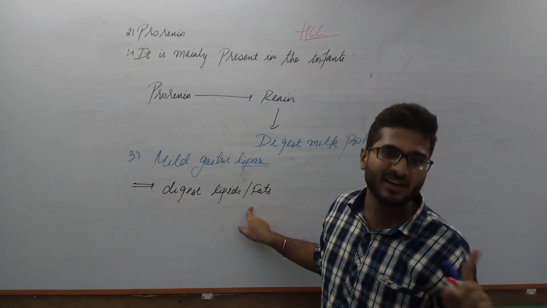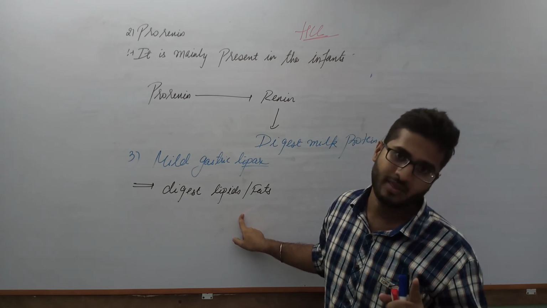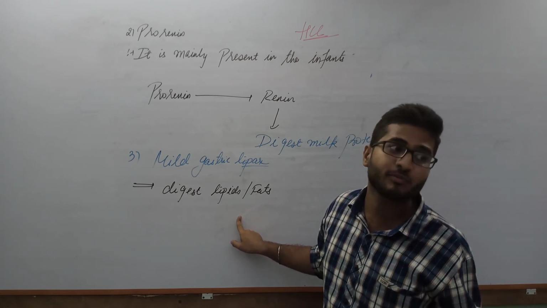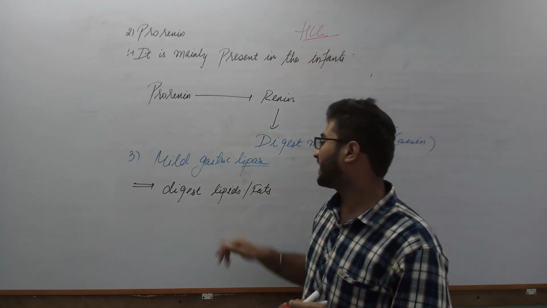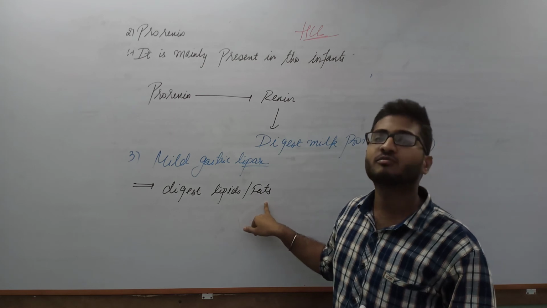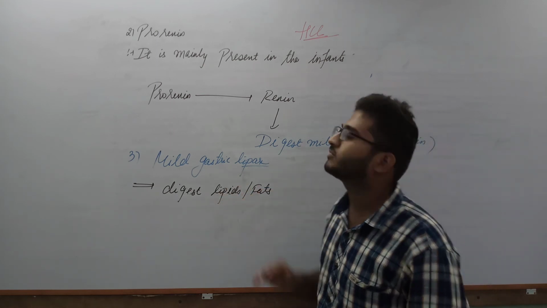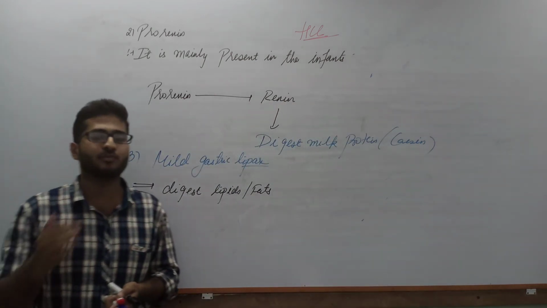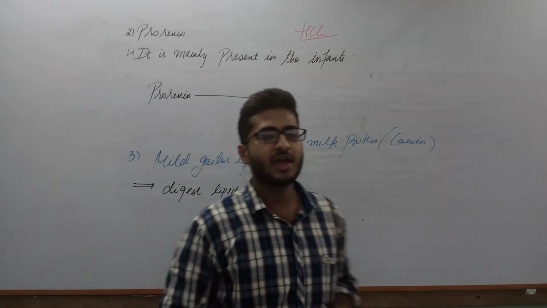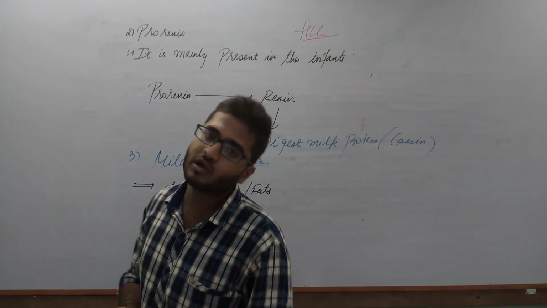For digestion of lipids as well as fat, an alkaline or basic medium is a must, and we know that the pancreas provides the basic or alkaline medium, so that's why the digestion of fats takes place in the small intestine. Not much digestion of fats takes place in the stomach. Okay, so this is all about the digestion of proteins in the stomach. In the next segment, we will discuss digestion in the small intestine.